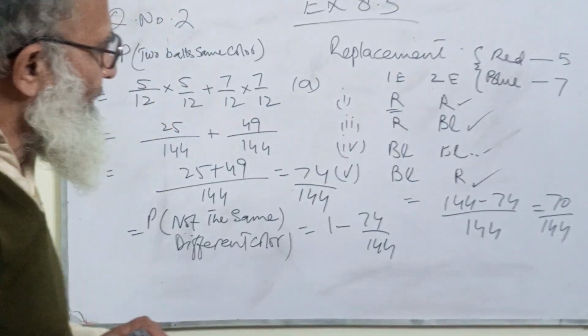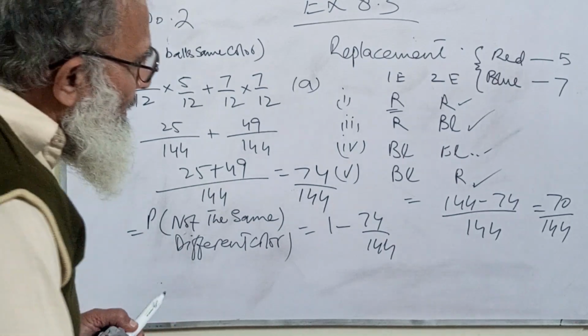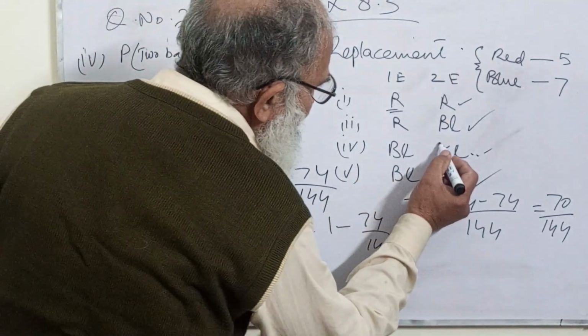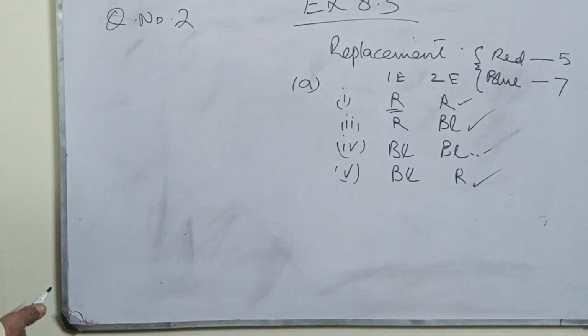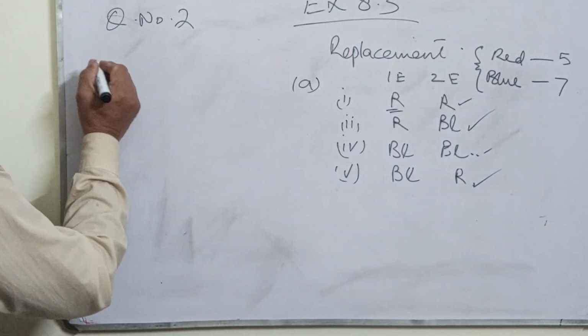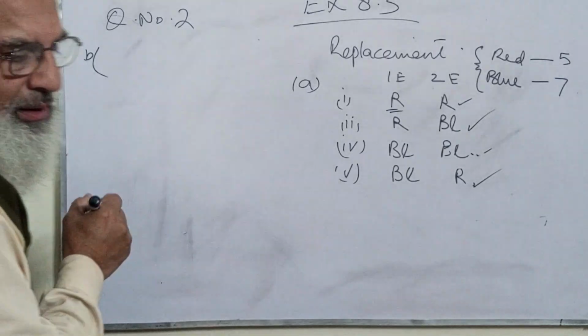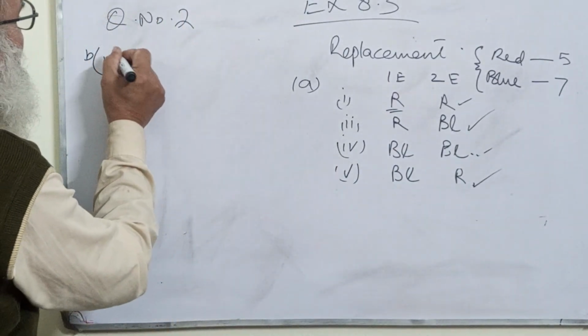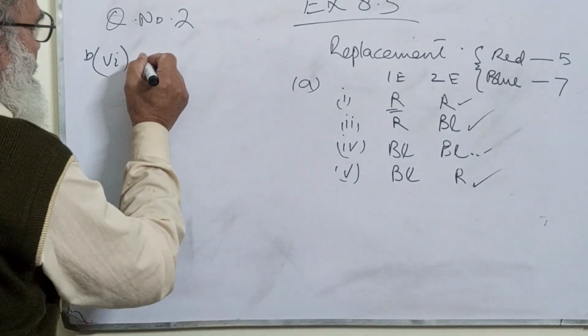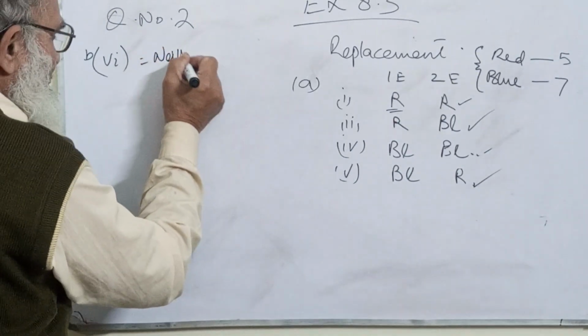Neither ball is red. Okay, now neither ball is red. Our next part, part B, is neither ball is red.